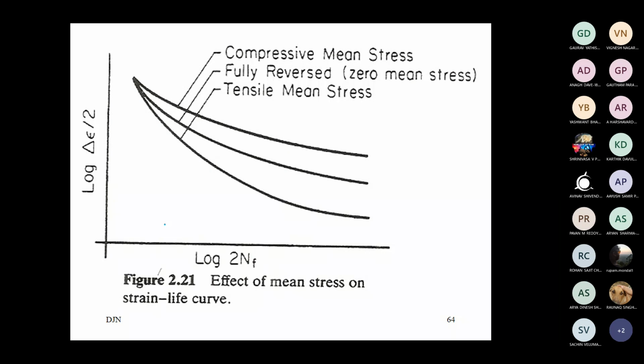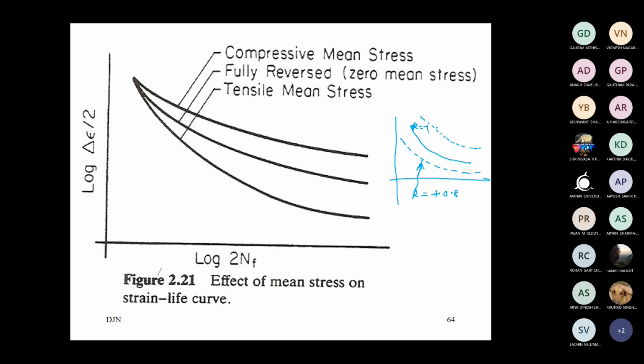Okay, so the strain life diagram is similar to the SN diagram. Earlier we drew the SN diagram and plotted the curve without mean stress, the R equal to -1 stress ratio curve. If there was a mean stress, we used to draw a curve below, shifted. The strength has decreased. Some positive R value, tensile, some plus 0.8.